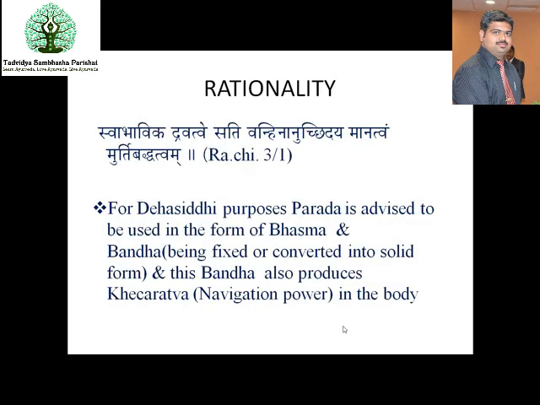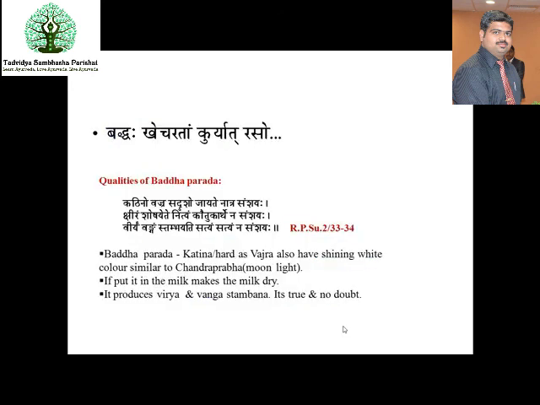Hence it is said to use this Parada either in the Bhasma form or in the Baddha form to attain Khecharatva, to have the power of navigation or extraordinary power inside the person. Baddham Khecharatam Kuryat Rasaho. By doing the Baddha of the Parada, you can attain Khecharata. You can easily fly in the sky.